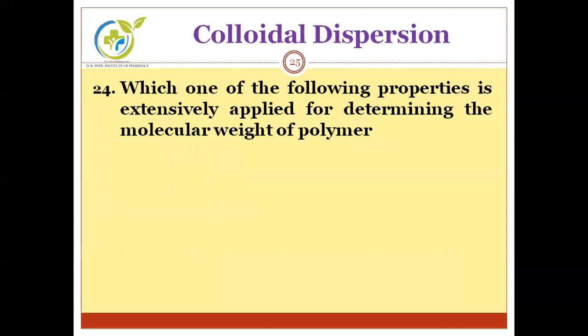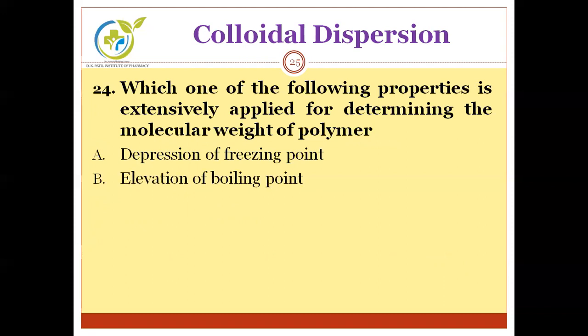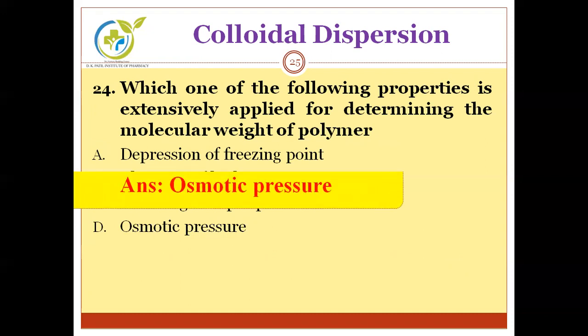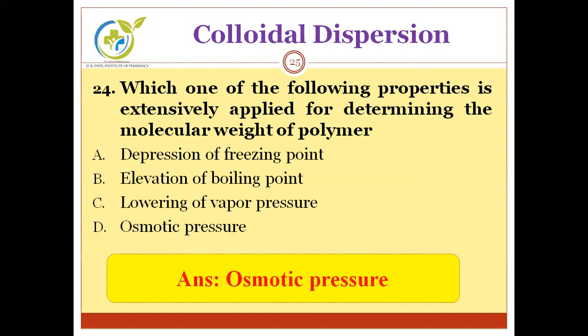Which one of the following properties is extensively applied for determining molecular weight of polymer? A, depression of freezing point. B, elevation of boiling point. C, lowering of vapor pressure. And D, osmotic pressure. And the correct option is osmotic pressure. This property is ultimately used for determining molecular weight of polymer.